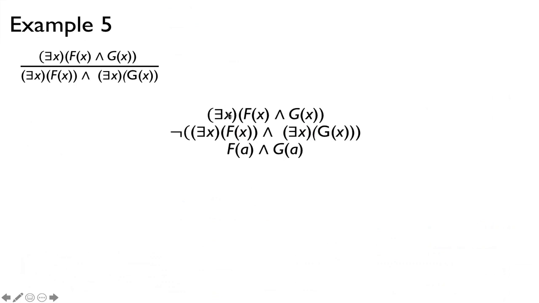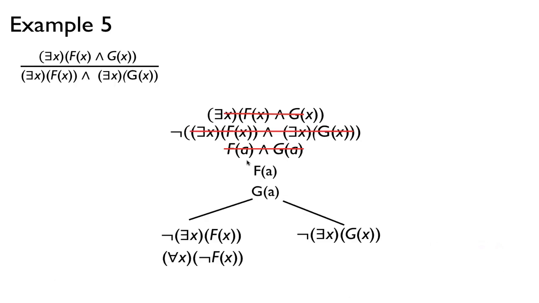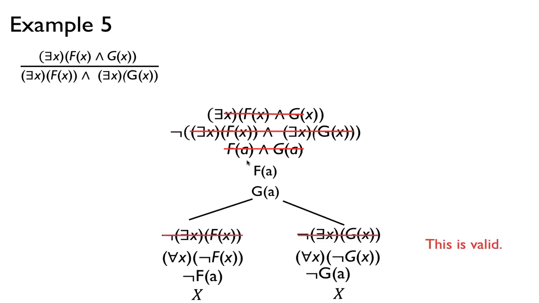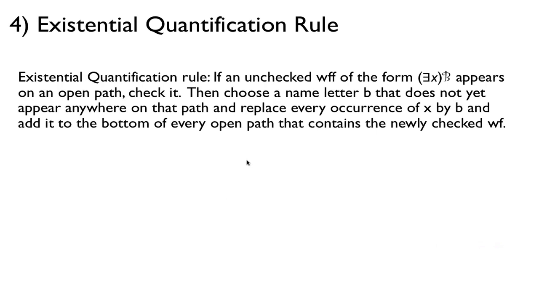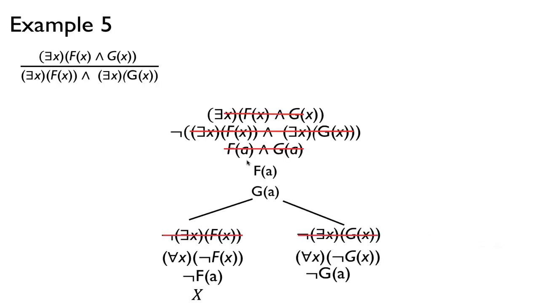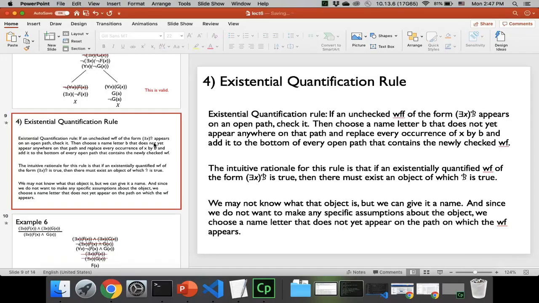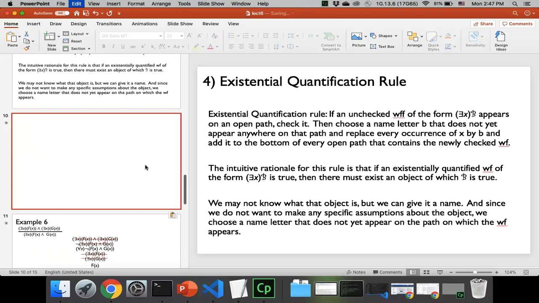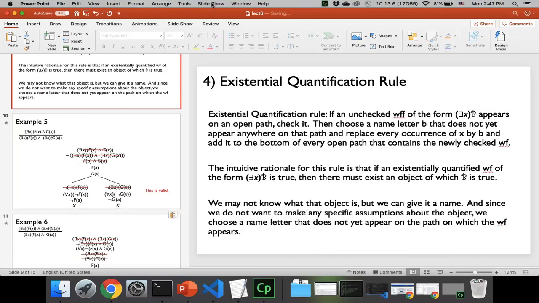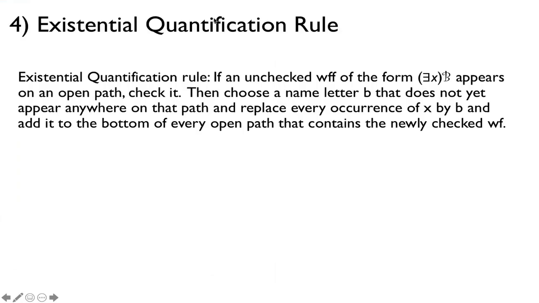Again, there's an x, f of x and g of x. So I want to replace x with a. Did I skip anything? Okay, yeah, I didn't skip anything. Sorry, I feel like I skipped something. I think I put this slide ahead of time. Sorry for the confusion. I actually put this after this. I haven't discussed this rule yet. So sorry about that.